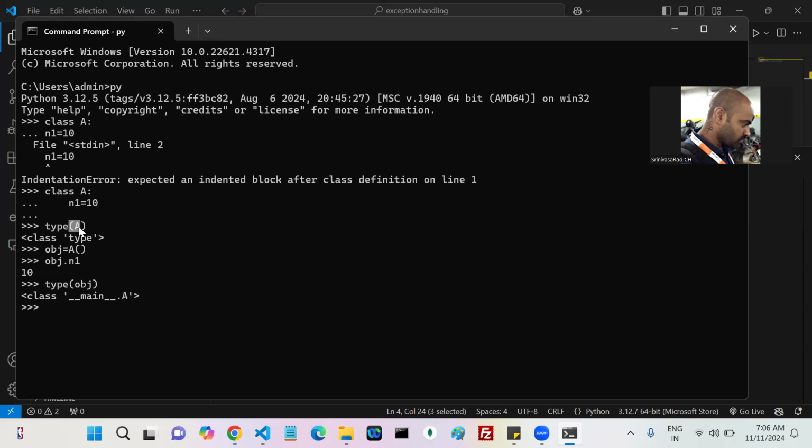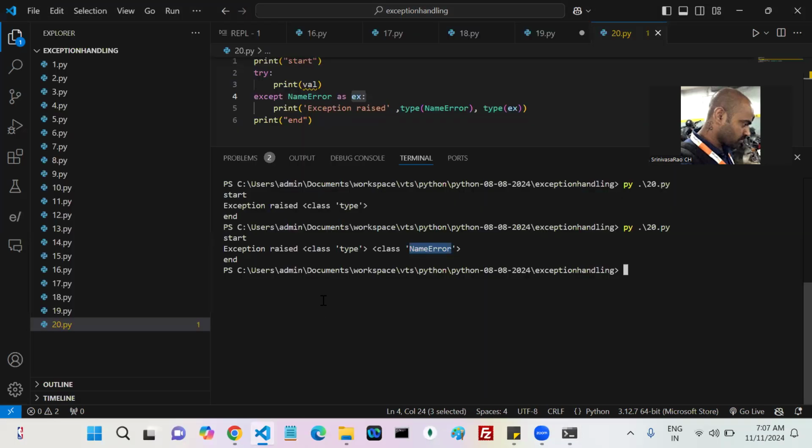If I write like this, my A is which type? It's a class, right? Class of class name, if you get the type, what is the value? An object, or not? Object of which class? Object of class A. Here also, if you observe, class type means it's a direct class. Class name means it is an object of that particular class.